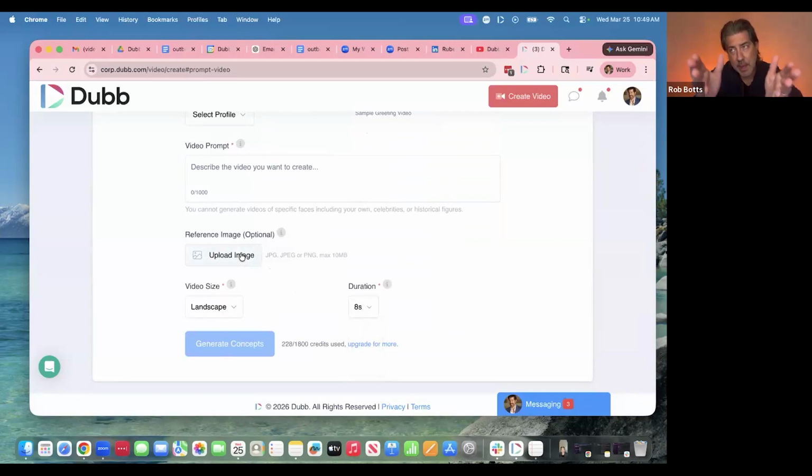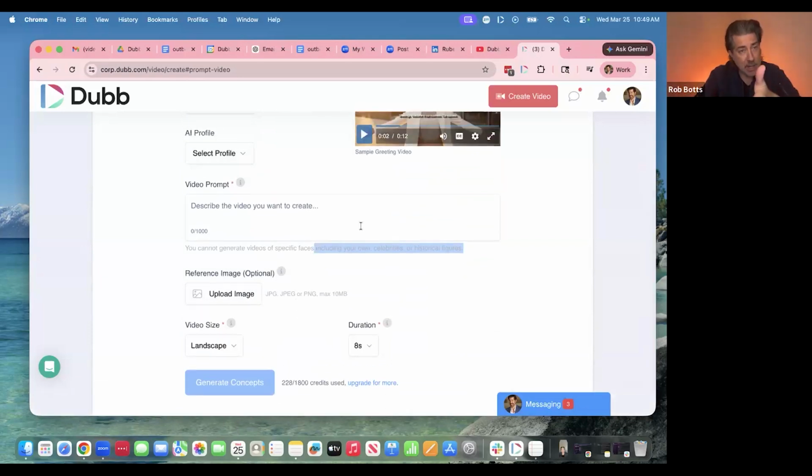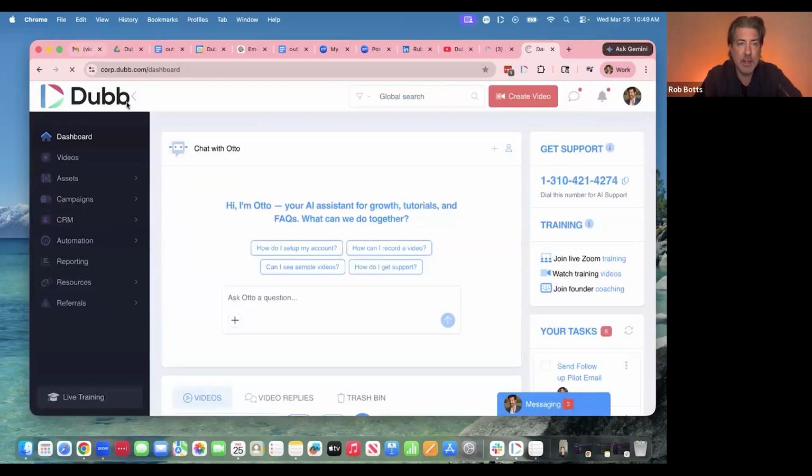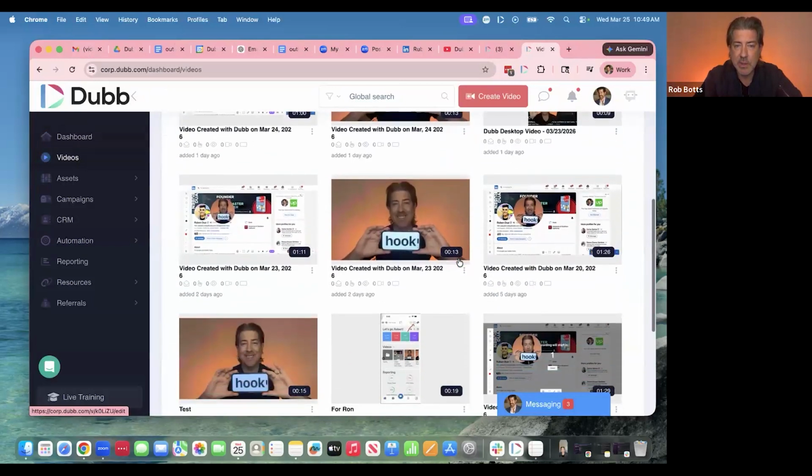But the cool thing that just happened with this update right here is normally we're like, hey, you can't upload something of yourself, a picture of yourself. But there was an update with the API where you actually can upload yourself in here. So if you want to try uploading your photo, there was one we did of me in here. It's pretty funny. I thought it came out pretty good. There's a slight difference that you can tell.